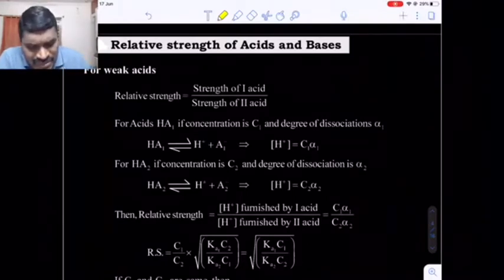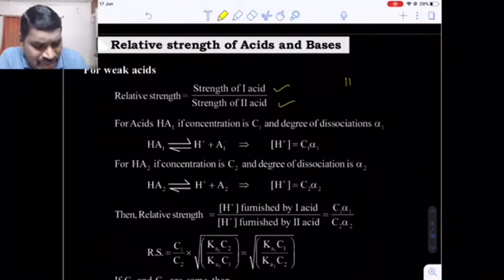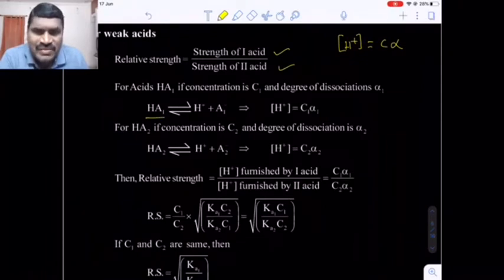So the relative strength of acids we have to calculate with the help of their H positive ion concentration. The relative strength is equal to the strength of the first acid divided by the strength of the second acid. How to calculate the strength of H positive ion? Just now I told you, at equilibrium any ion concentration will be equal to C into alpha. C is the molarity, alpha is the degree of dissociation of that particular electrolyte, that is the acid.